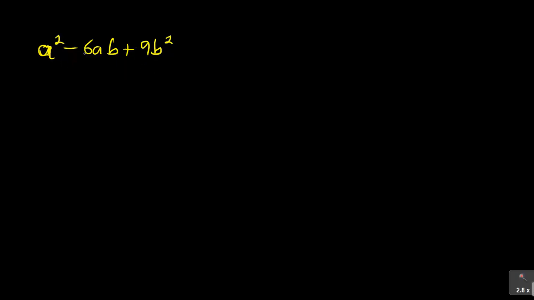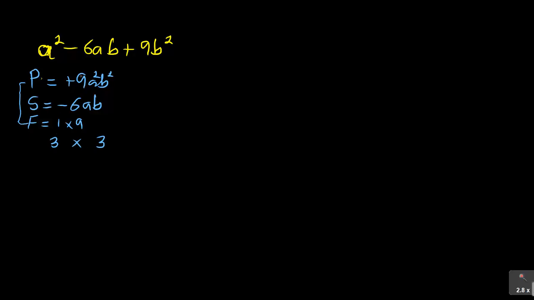Now I've got a squared minus 6ab plus 9b squared. How do I solve this? My product here is positive 9a squared b squared, and my sum is minus 6ab. This is the simplest way of factorizing. Now my factors are the factors of 9, which is 1 times 9, and 3 times 3, and I think it is the one that is going to work for me.